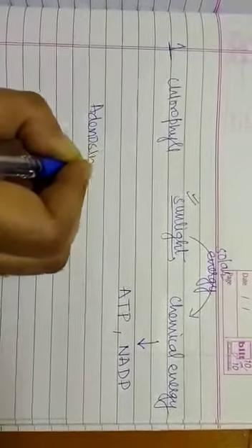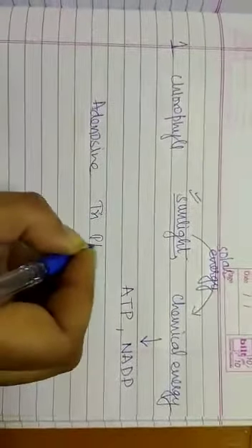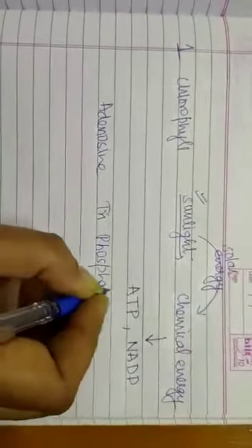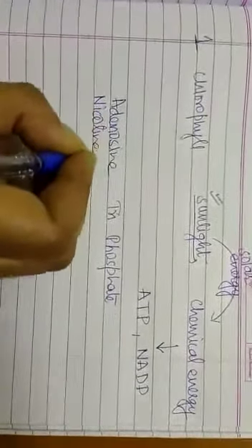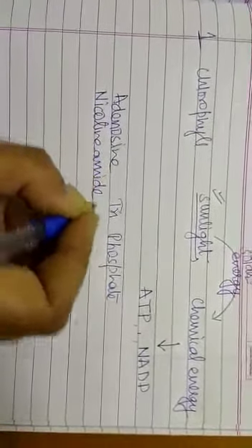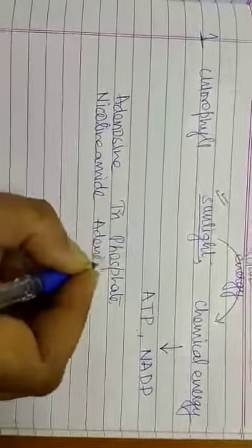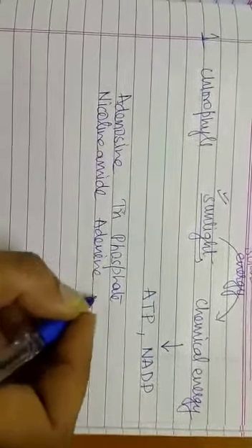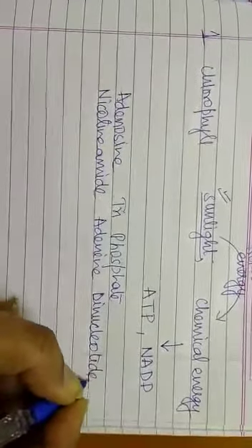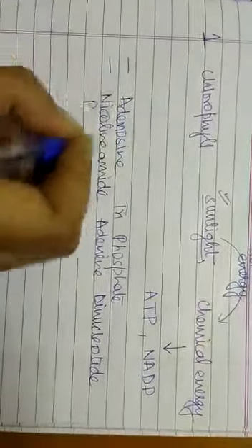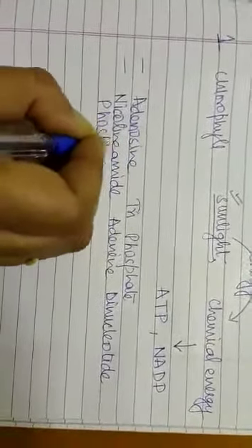You know what is the full form of ATP? Adenosine triphosphate, and NADP stands for nicotinamide adenine dinucleotide phosphate. The role of chlorophyll is that it absorbs solar energy and converts it into chemical energy in the form of ATP and NADP.